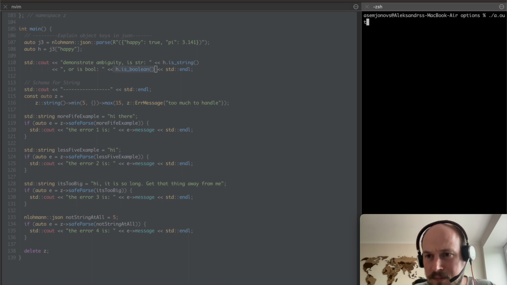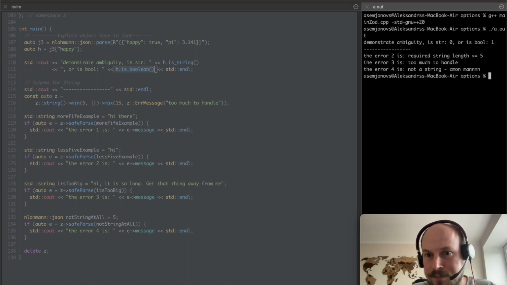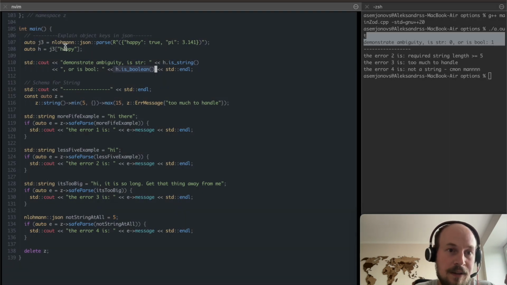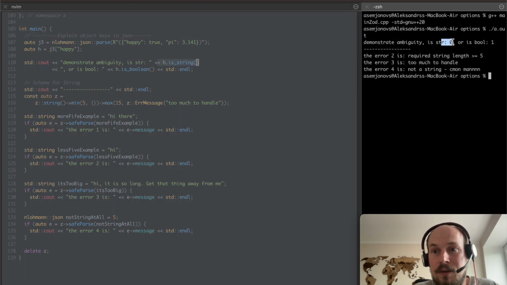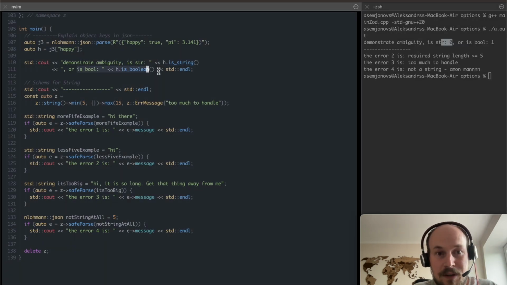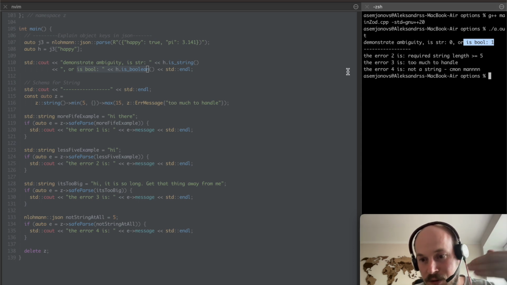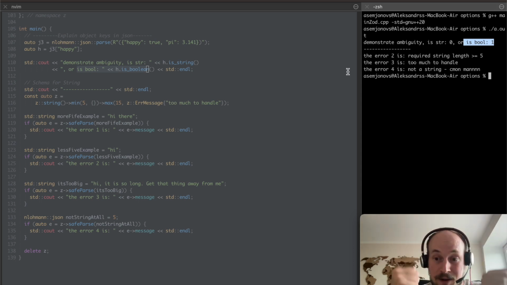So if I rebuild it again and run it, there's the ambiguity of that happy parameter. Yes, it's trying to show us, is it a string? Well, 0, that means no. And of course, a boolean, yes, it is a boolean. All right, so we've got our initial parameter extraction done.